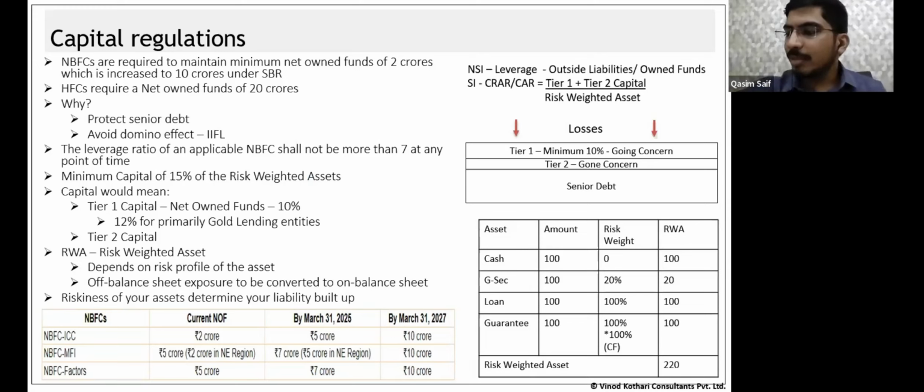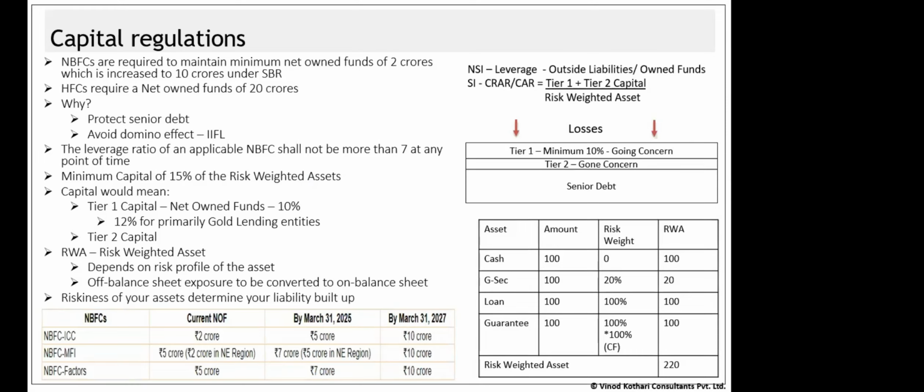So, if I talk about capital regulations, I would divide the entire regulations into two parts. First is maintenance of the net owned funds, and another is maintaining of CRAR or CAR, whatever you want to call it. Another word is leverage requirements. We'll discuss this. So capital regulations can be divided into two parts: one is the net owned funds, another is CRAR, CAR or leverage requirements.